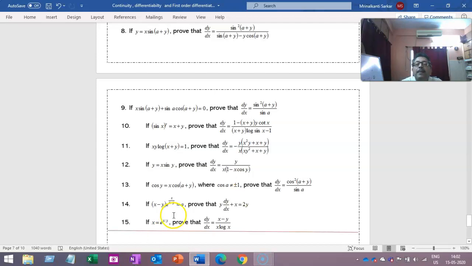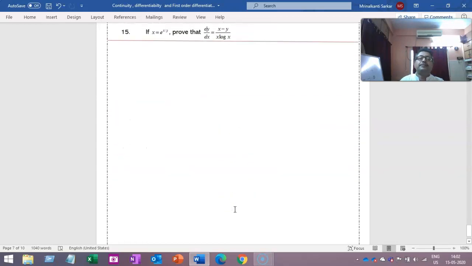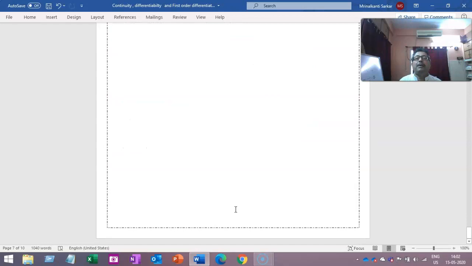Here you will take log of both sides. It may help you. Here you express x in terms of y and try to get it. Here you take log of both sides. Then take all the terms containing y on one side, other terms on the right side, and then try to differentiate. Collect all the terms containing dy by dx together. Okay, that's all. But this is from the worksheet we have given here.